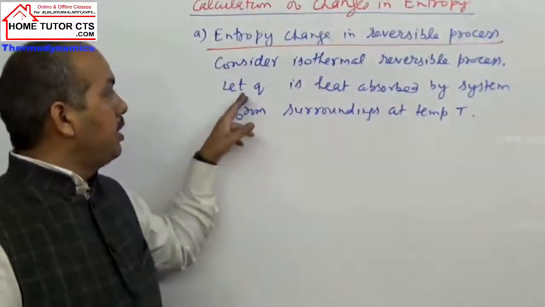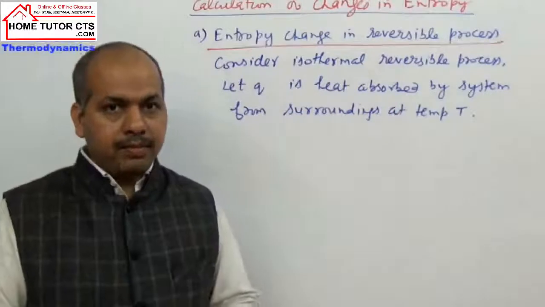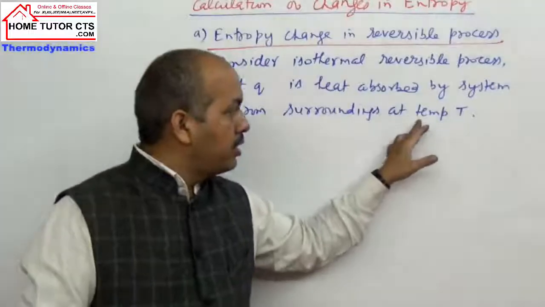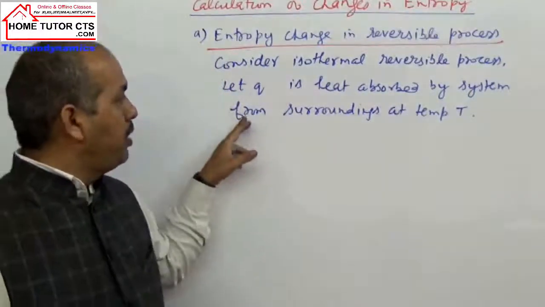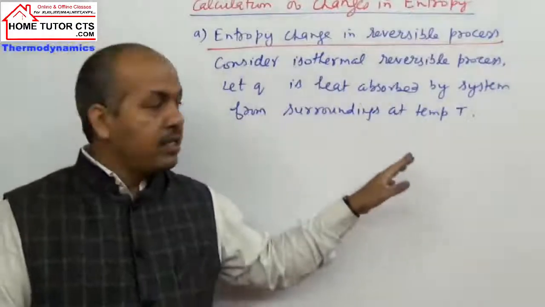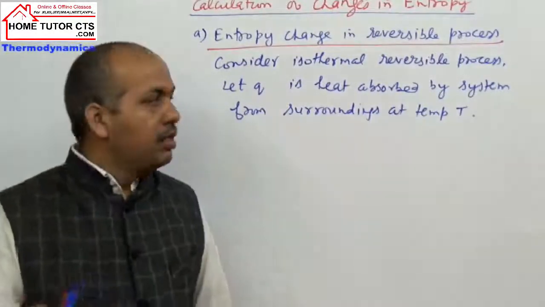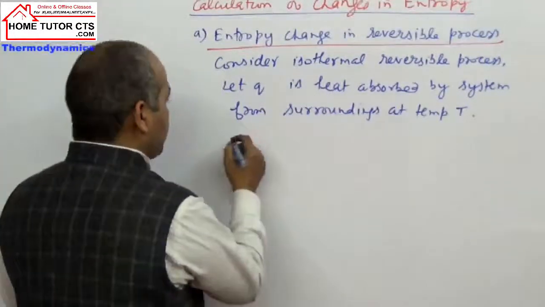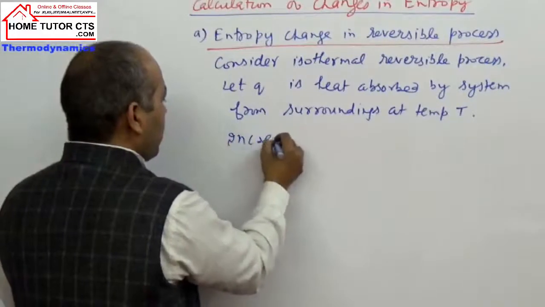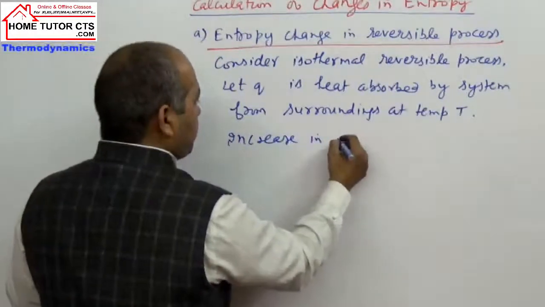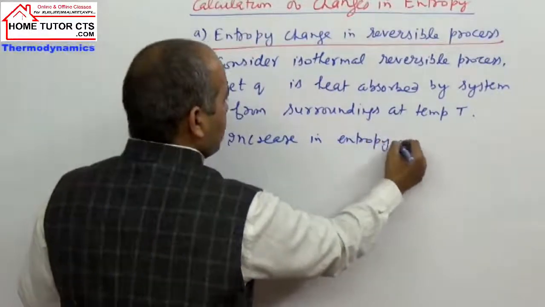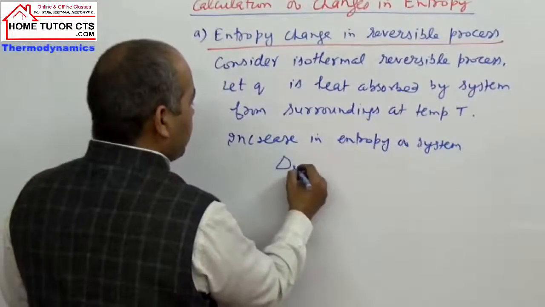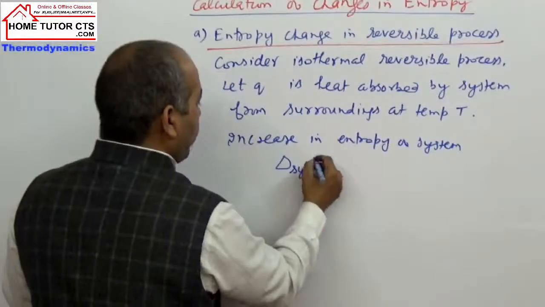In this process, let Q be the heat absorbed by the system from the surroundings at temperature T. Got this point? So in this case, the increase in entropy of the system, you can write delta S system, is equal to how much?